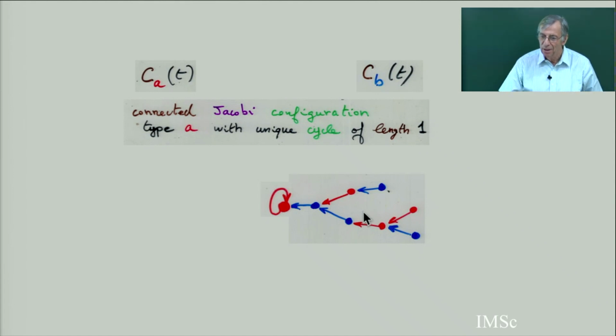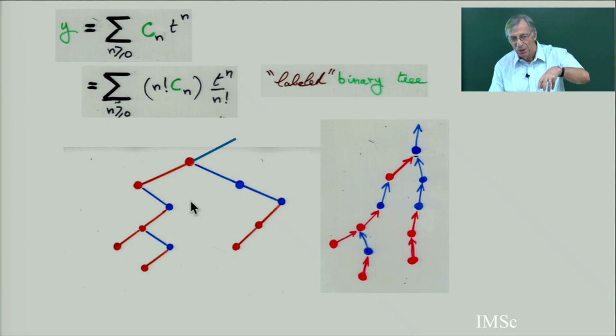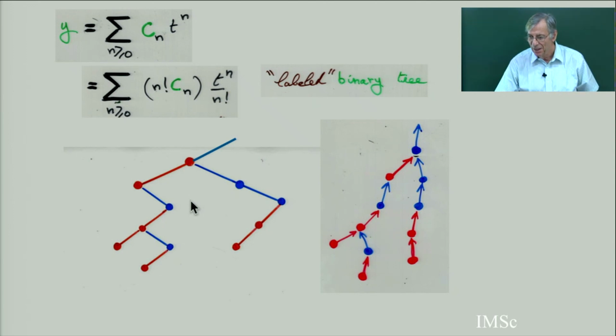There is more, and then this arborescence is going to be in bijection with the binary tree. The exponential generating function of Catalan numbers is the same as the ordinary generating function. This is labeled Catalan numbers. If you put arbitrary labels, from the exponential generating function of arborescences in Jacobi, you go back to the Catalan world.